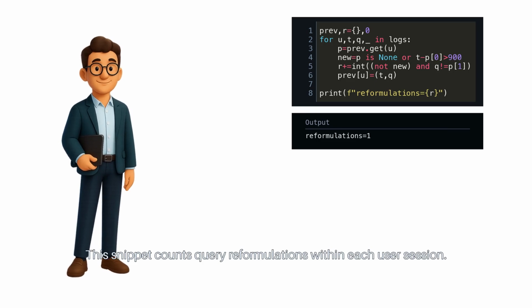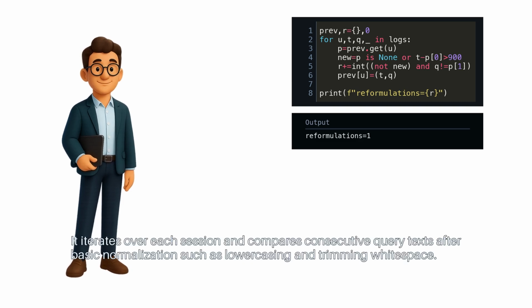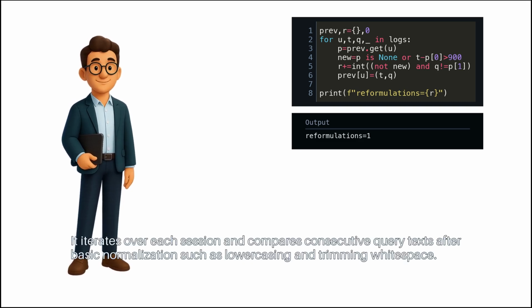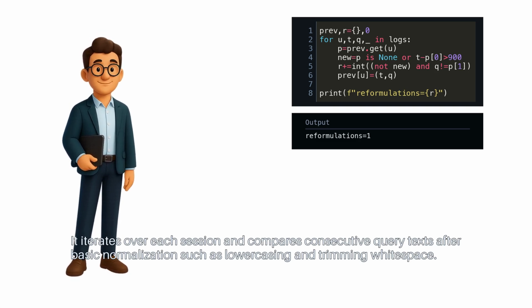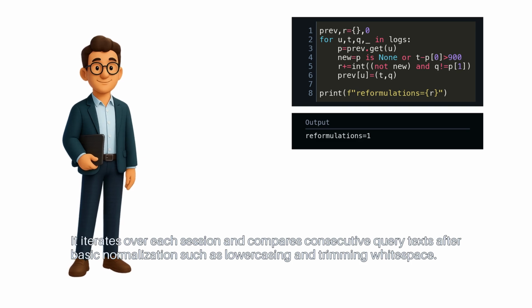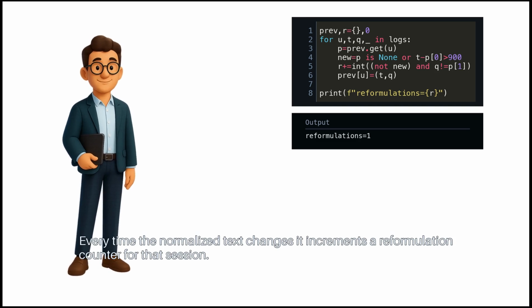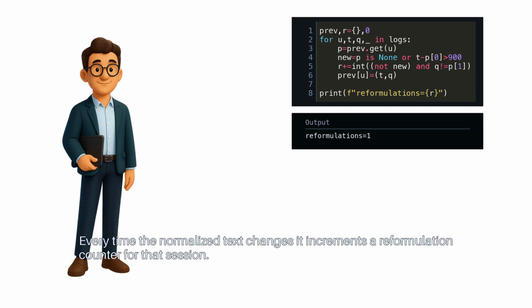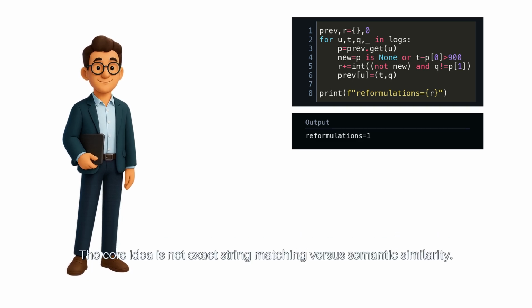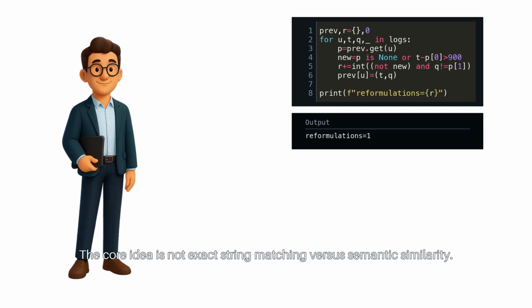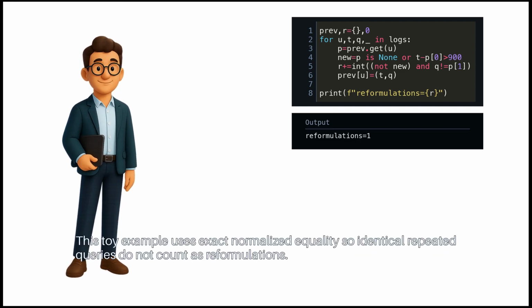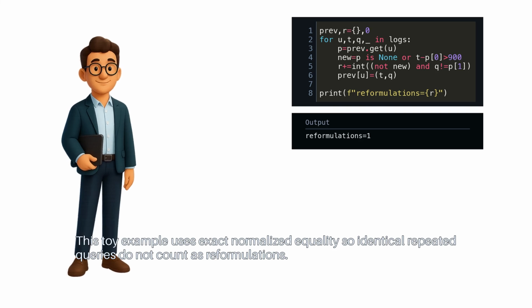This snippet counts query reformulations within each user session. It iterates over each session and compares consecutive query texts after basic normalization, such as lowercasing and trimming white space. Every time the normalized text changes, it increments a reformulation counter for that session. The core idea is not exact string matching versus semantic similarity. This toy example uses exact normalized equality, so identical repeated queries do not count as reformulations.